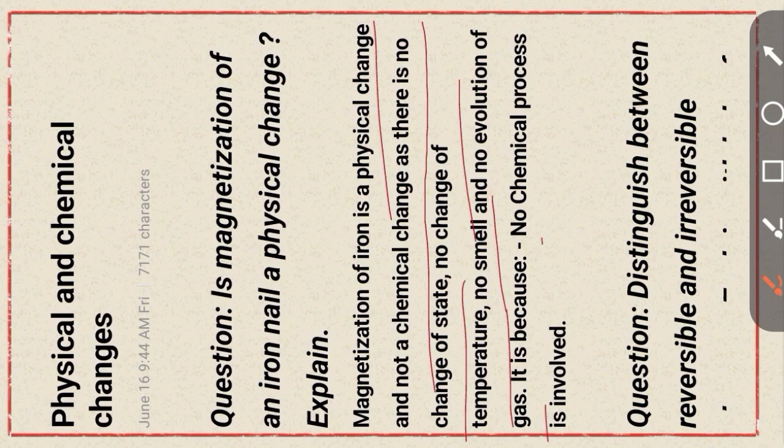No chemical process is involved. That is the physical change.